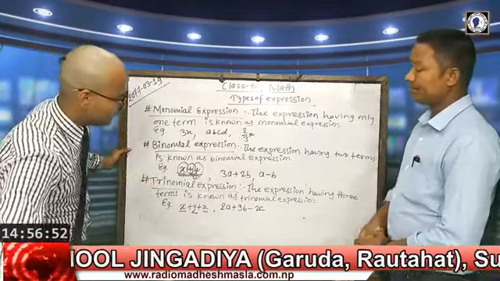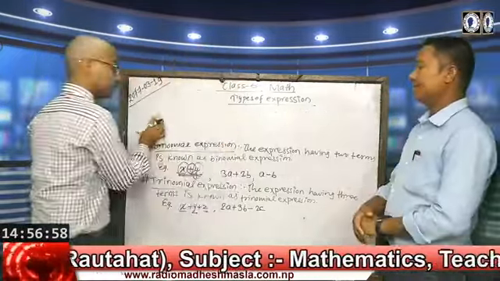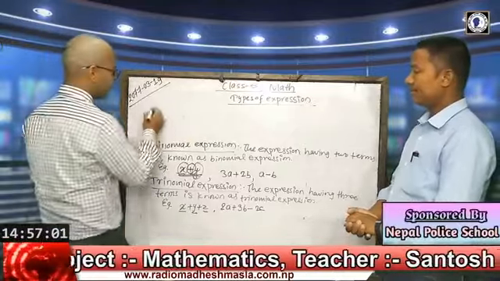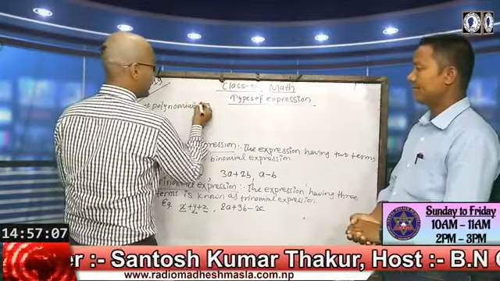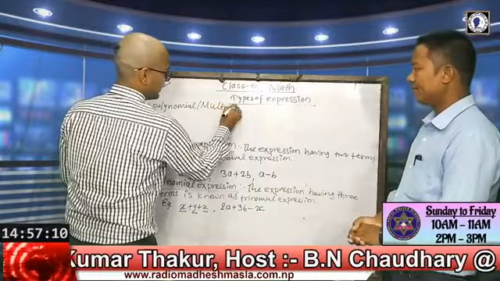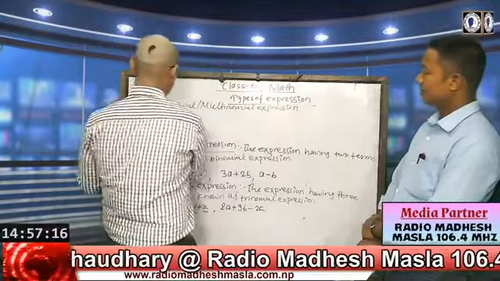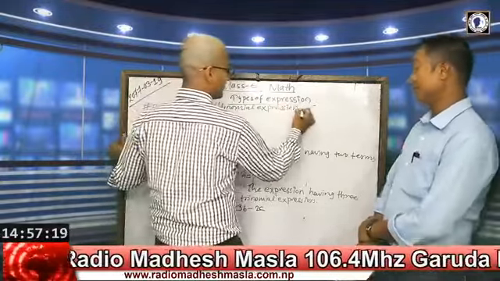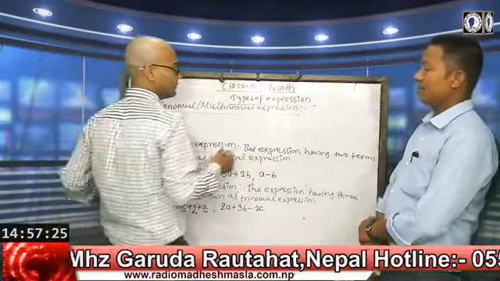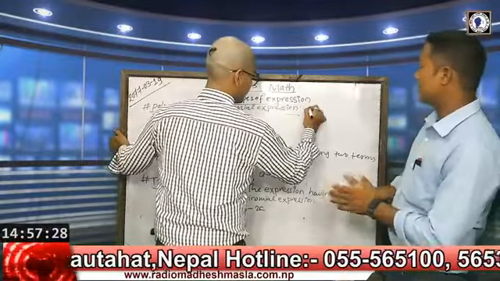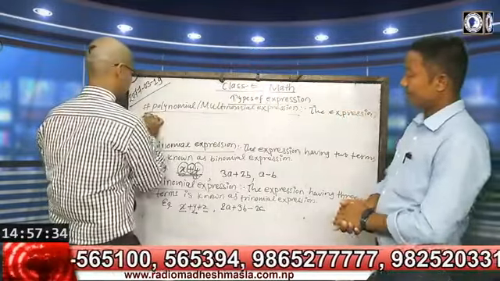In the same way, the last one is polynomial or multinomial expression. This is the last type of expressions. Poly or multi means more than 2.